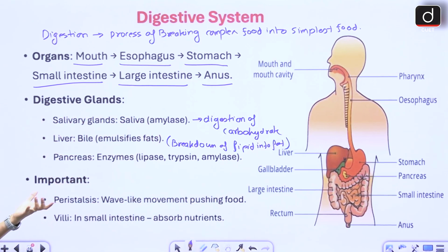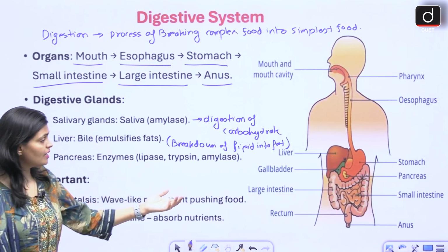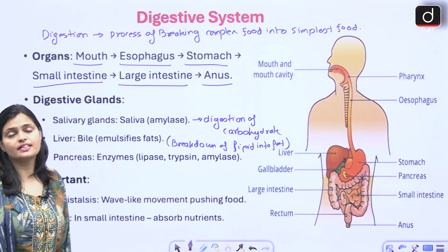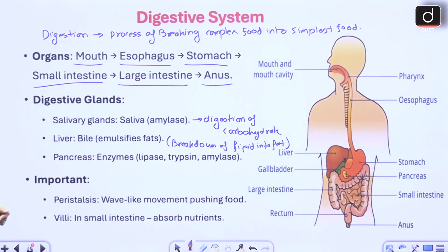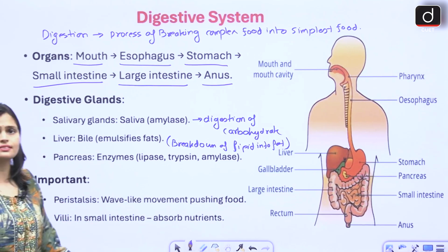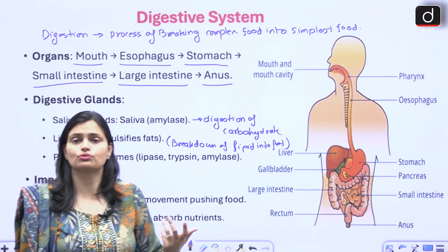Pancreas releases the enzymes trypsin and chymotrypsin. They help in the digestion of protein. So these are several glands which help in digestion, right? Then we have the peristalsis movement, which is a wave-like movement pushing the food, and villi present in the small intestine, which help in the absorption of the nutrient.